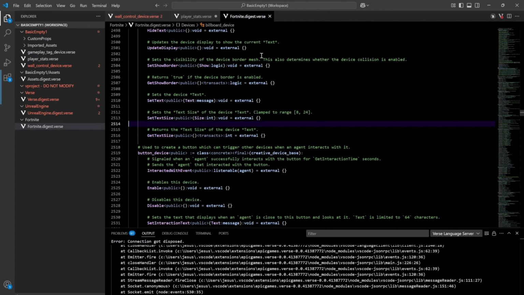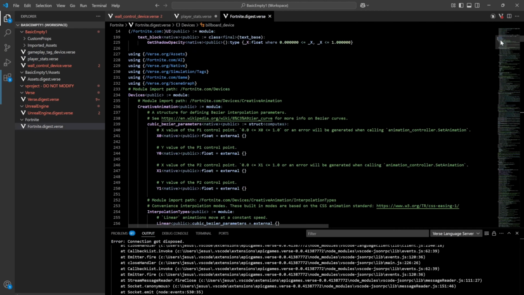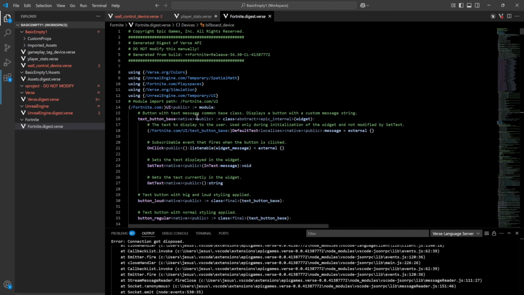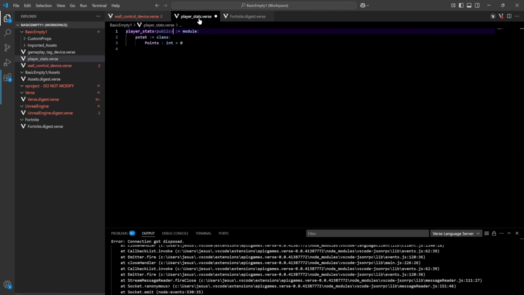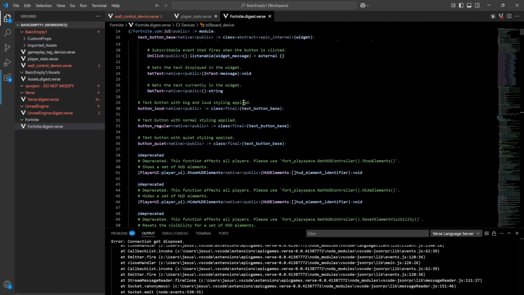And that's another good point too. You can actually just go up here and see an example. So this module, /Fortnite.com/UI, right? So public, that's what we see here. Yeah, if we wanted to have access to it.